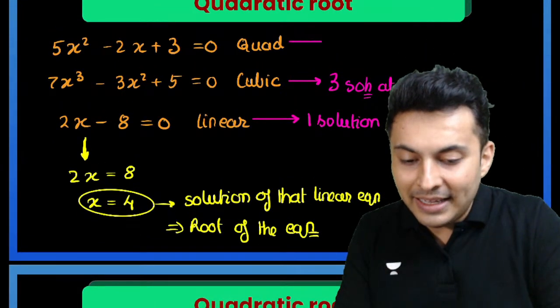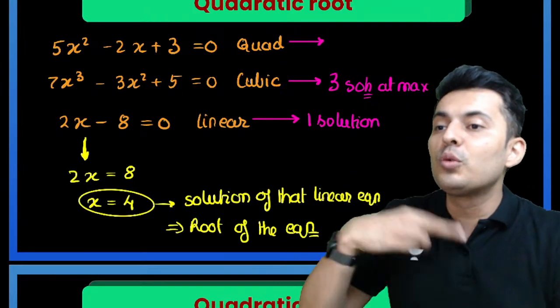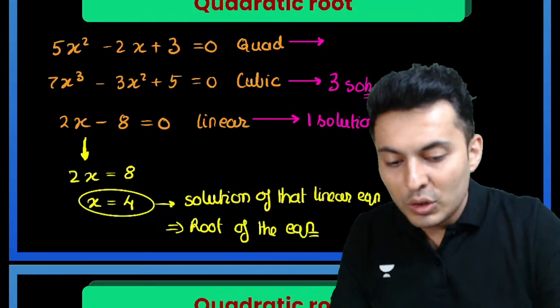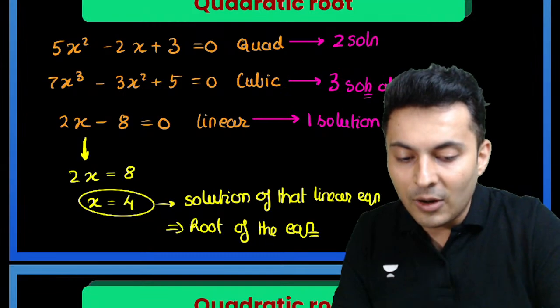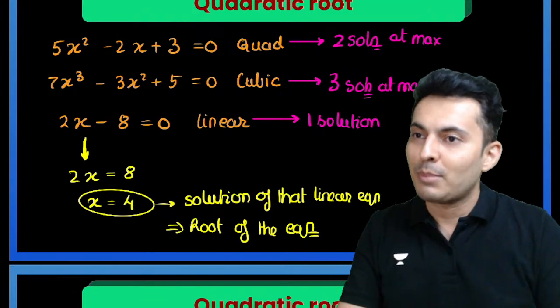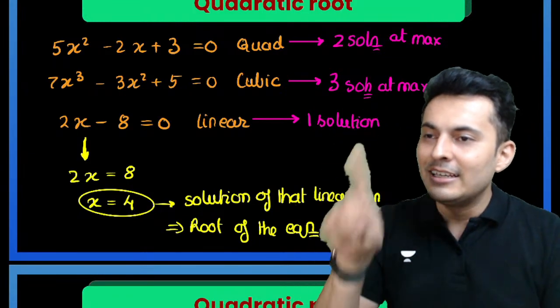If it is a quadratic equation, can you guess how many values can satisfy it? How many roots can exist maximum? Quadratic, power is 2. So 2 solutions or roots at max. Very good. Excellent. So quadratic is 2, cubic is 3, linear is 1.